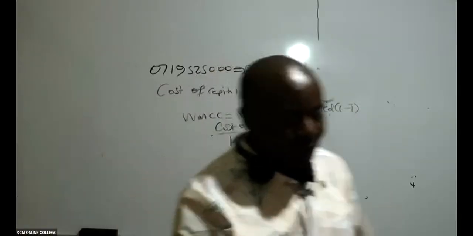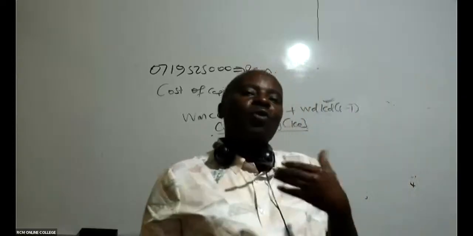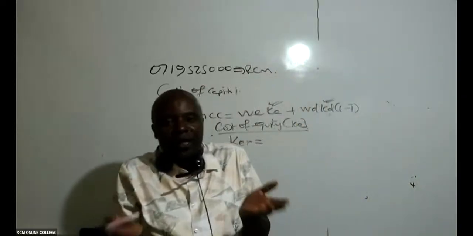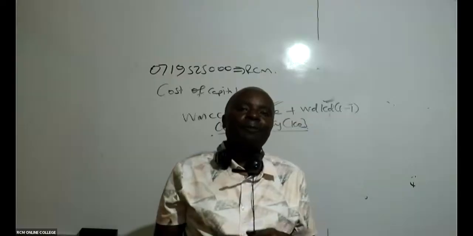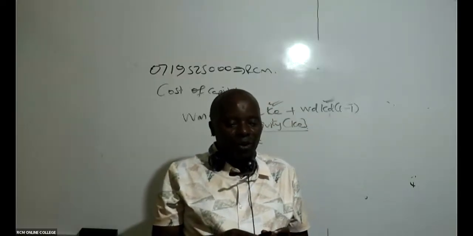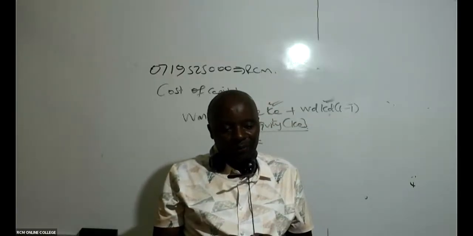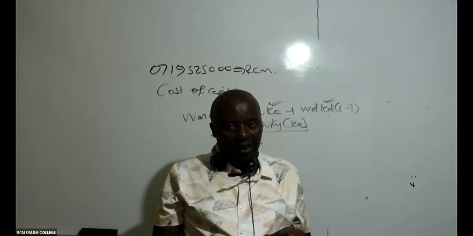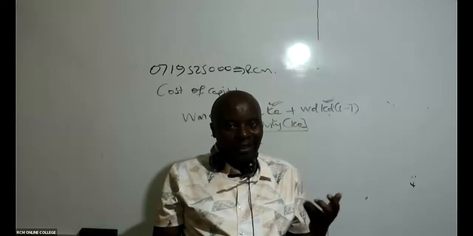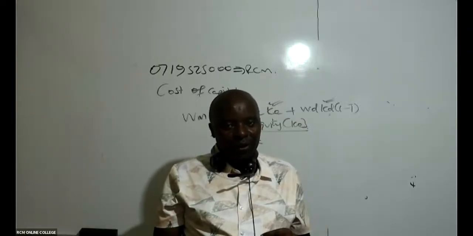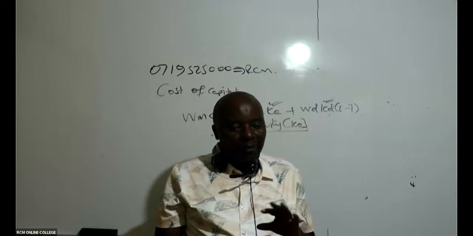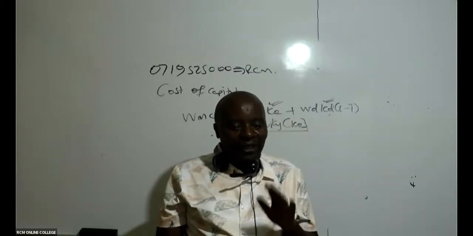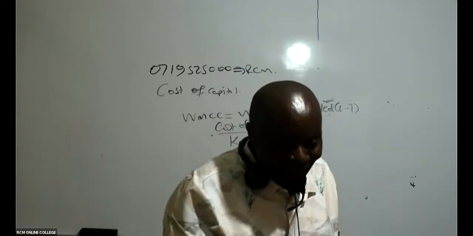How do I do this? It's very easy. Could we be having any ninja that knows how to compute cost of equity? Remember, the cost of equity is a result of the dividends we are paying these guys. Not CAPM here; there's another formula. There are two of them, Lucy.